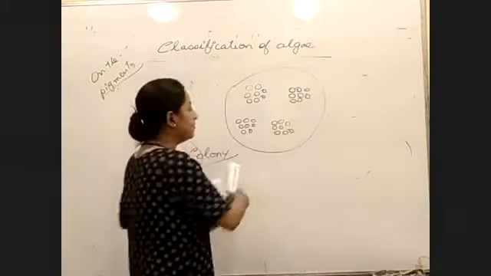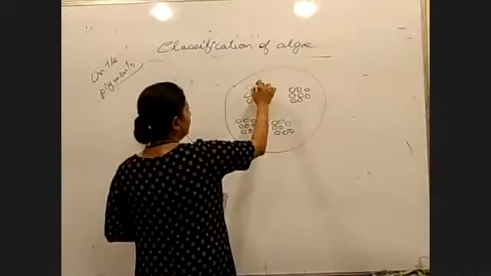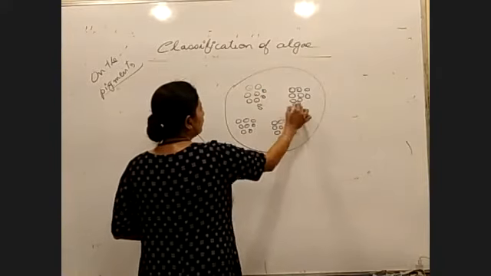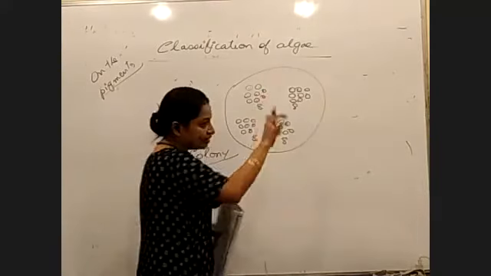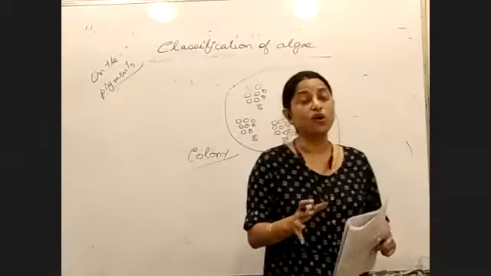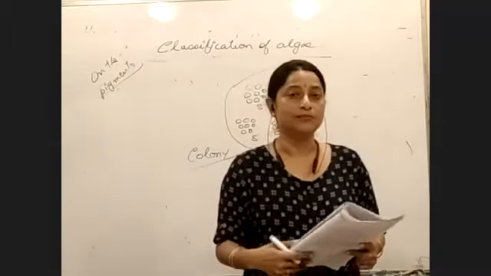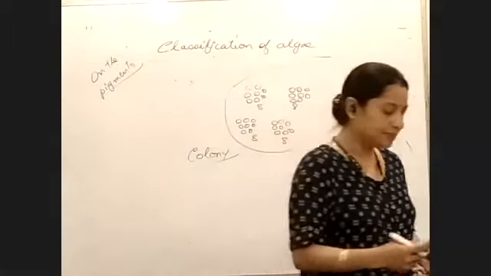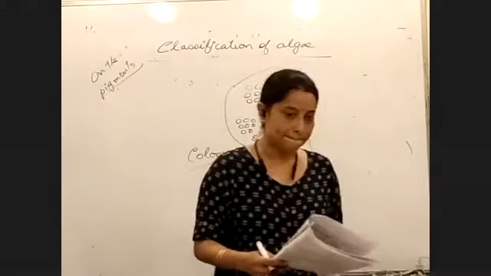And whenever a colony has a fixed number of members, that is what is called coenobium. If you see in this diagram, how many are there? 1, 2, 3, 4, 5, 6, 7, 8. So they form a group, and then they form one colony, that is called coenobium. Is the point clear? Yes, ma'am.